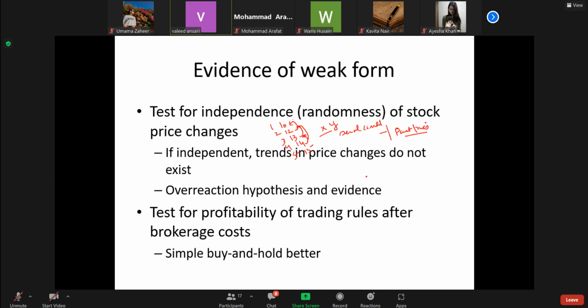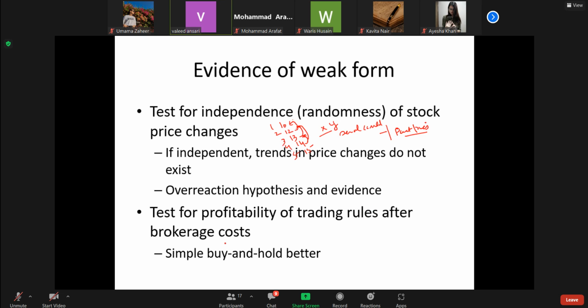So it has been found that studying the price is not significant, and we are not able to garner any profitable investment more than the risk-adjusted return.